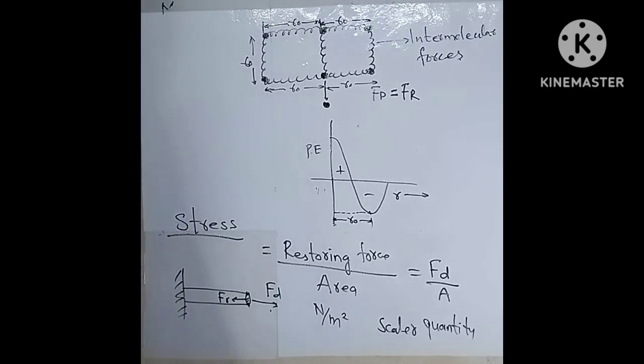The restoring force is developed, which tries to regain its original shape and size. This force is equal to the deforming force, right? Here deforming force will be equal to restoring force. So stress is developed inside this metal rod.